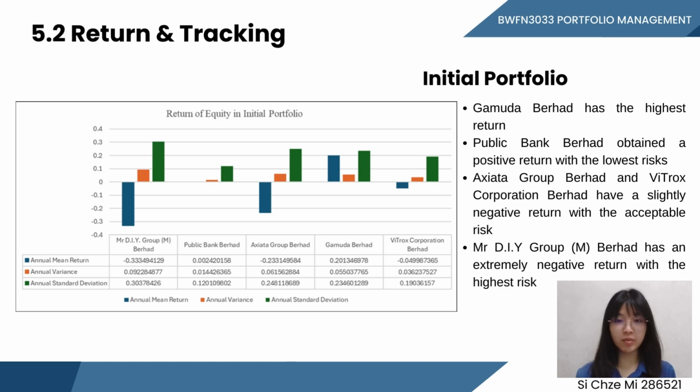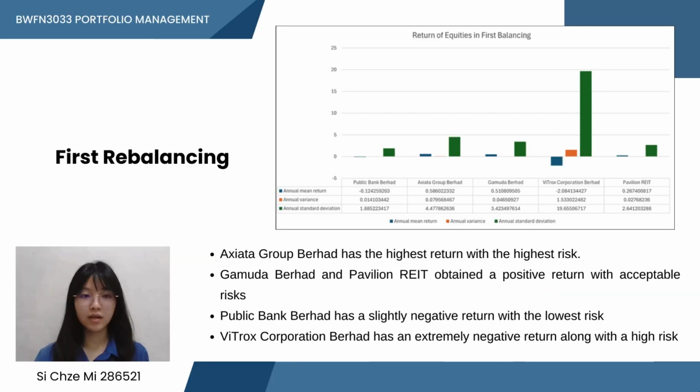For return and risk, Gabungan Berhad has the highest return with moderate risk, which means the possibility of higher earning and loss. Public Bank obtained a positive return with the lowest risk, indicating that this stock is relatively safe. Axiata Group and Vitrox Corporation have a negative return with acceptable risk, showing that the stocks were not performing well in the initial portfolio formation period. However, Mr. DIY Group has an extremely negative return along with the highest risk, demonstrating that the stock was significantly volatile.